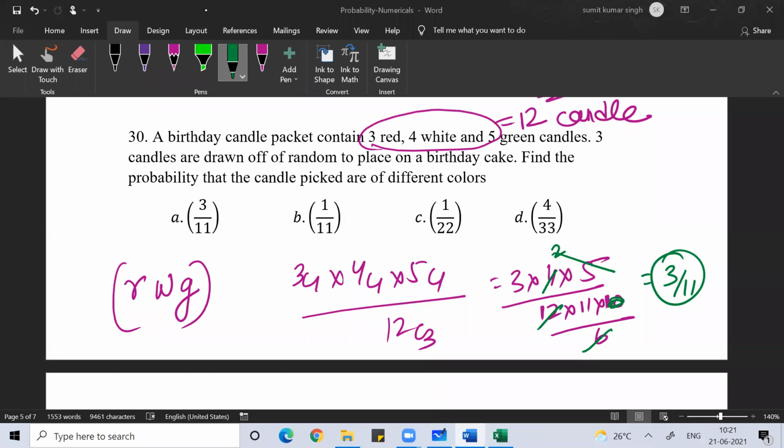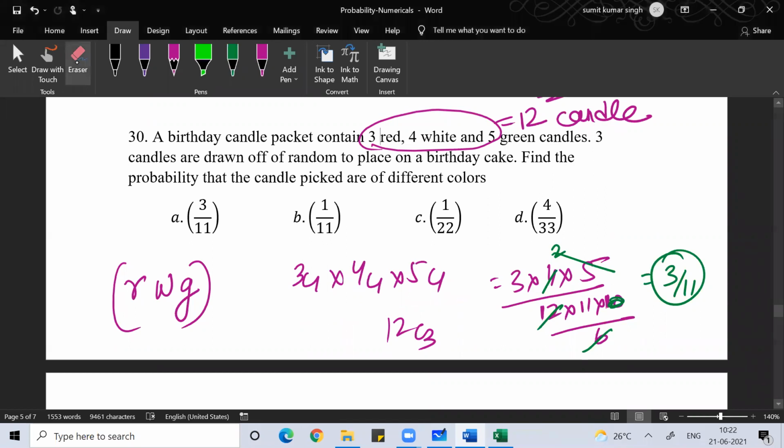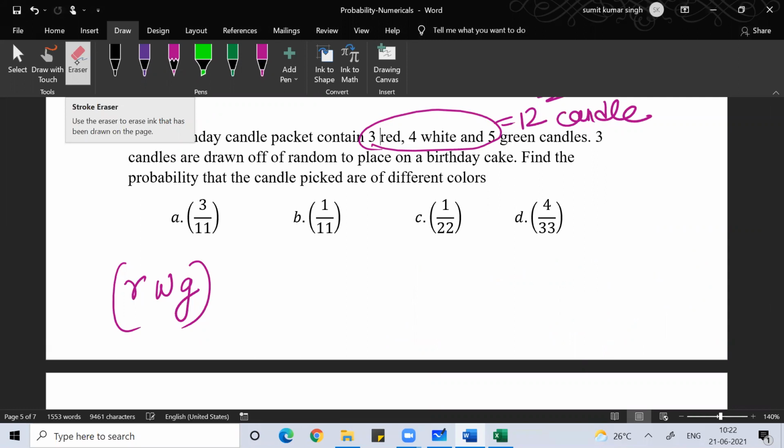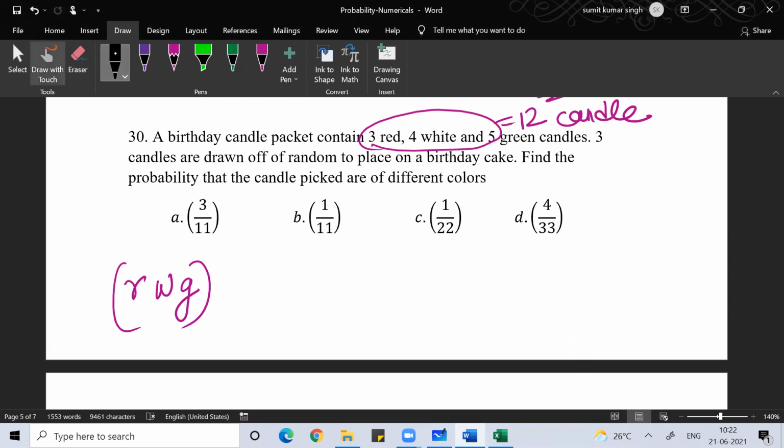Here this problem was easy in the sense that you have 3 kinds of candle, red, white or green, and you are picking 3 candles. So definitely only one case is possible here, guys, that all 3 should be different in color. I hope you are understanding. It doesn't matter which I pick where. I hope you are agreeing with me. The probability that I pick a red candle is 3 by 12.